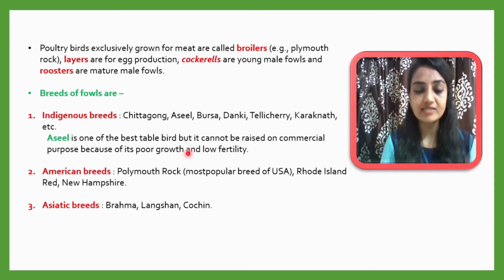That's why it is not used much. But it is highly demanding and a best stable bird. American breeds include Plymouth Rock, which is the most popular breed in the USA, then Rhode Island Red, then New Hampshire. These are all American breeds, which are very demanding breeds. Then Asiatic breeds include Brahma, Langshan, and then Cochin. These three breeds are very important. So this is the list of breeds which are highly demanding and highly used in poultry farming.